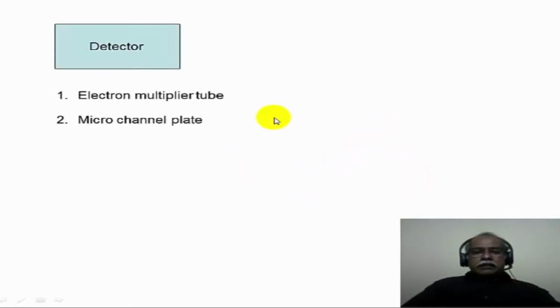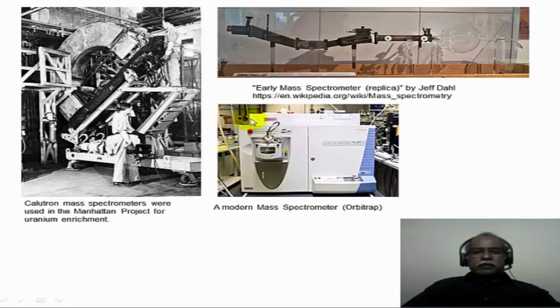Now the detectors are essentially electron multiplier tubes or microchannel plates. The ions impinge on the electron multiplier tube and produce a current, and the current is what is registered as a signal corresponding to the mass spectrum that one records.